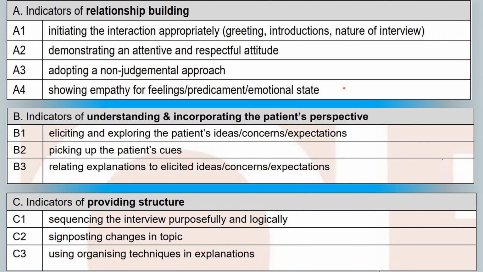For example, if someone is saying again and again, "I've been having this condition for so long, I've been having nausea, vomiting, I am so distressed," then you should bring it out in your conversation and say, "I can see that this is very distressing for you," or use words like, "I can understand that this must be very difficult for you.